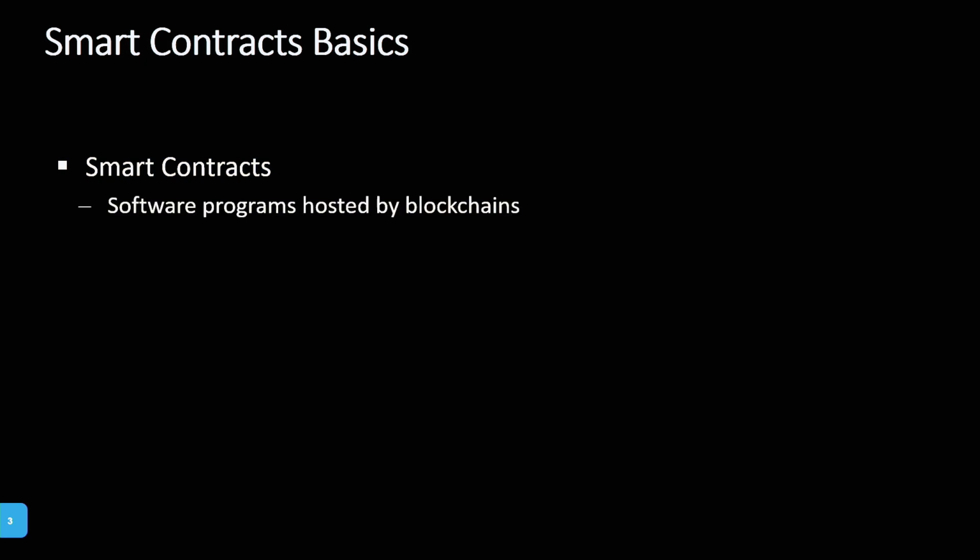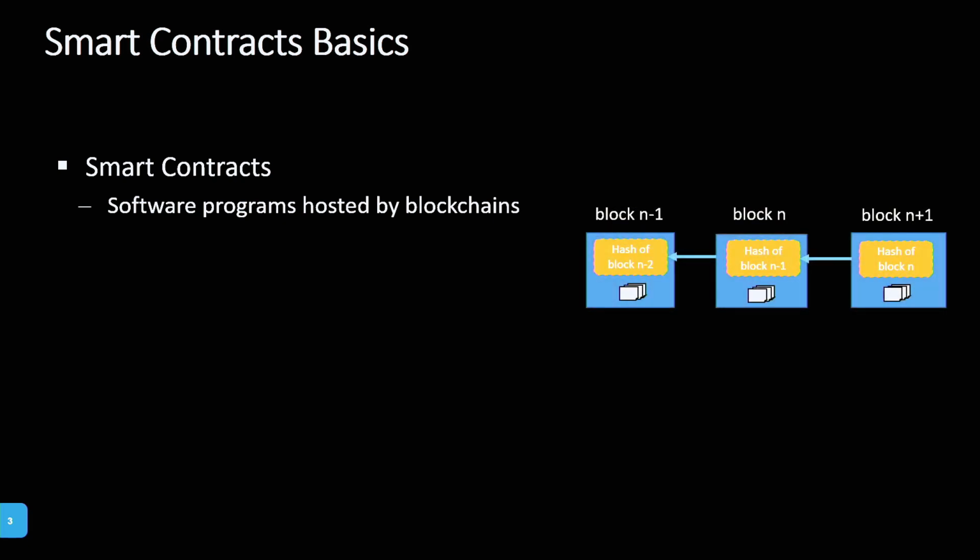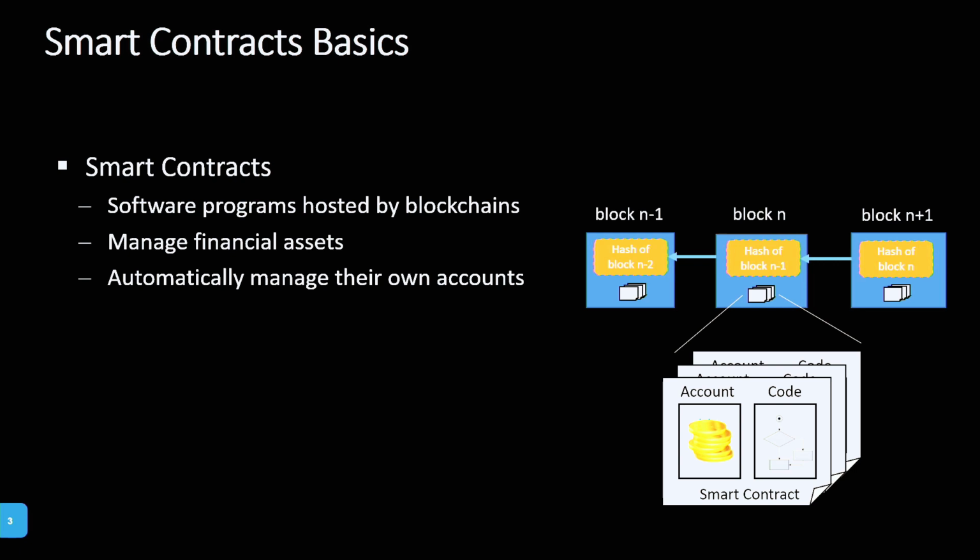So what are smart contracts? Smart contracts are software programs hosted by blockchains. I hope everybody knows here what blockchains are. So what do those smart contracts actually do on the blockchain? They manage financial assets, for example, the cryptocurrency on this blockchain. How do they do this? They upload their code and they have an account with a balance of some kind of cryptocurrency, and this code automatically manages this account.